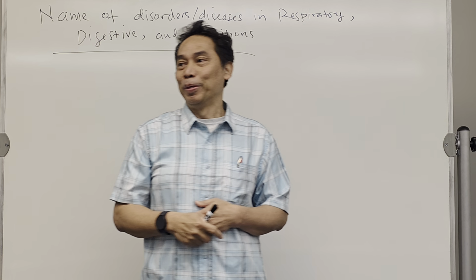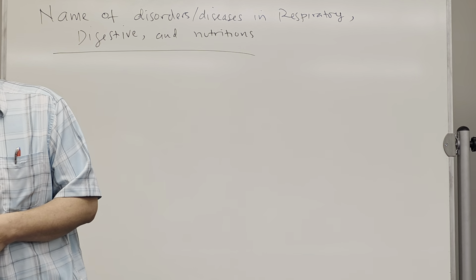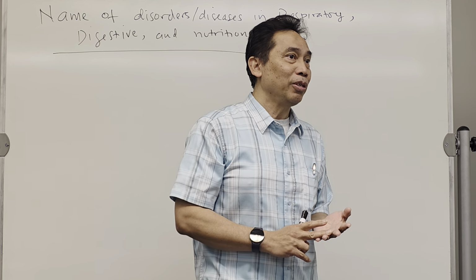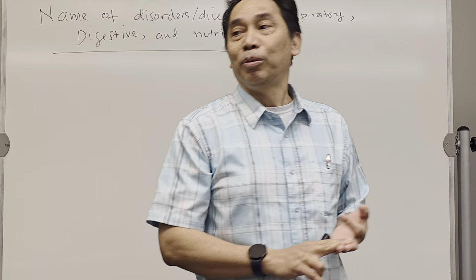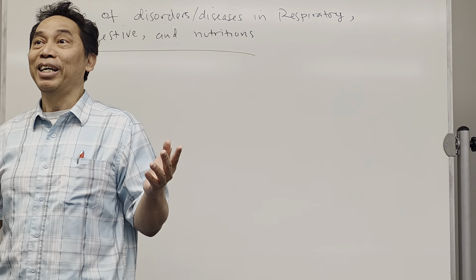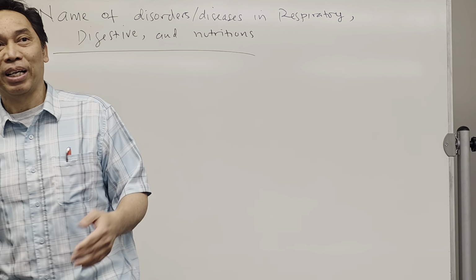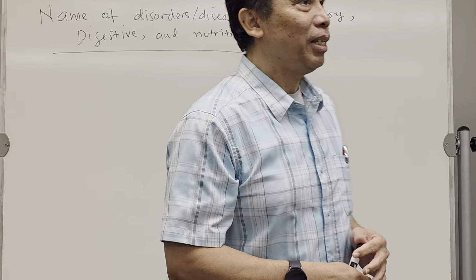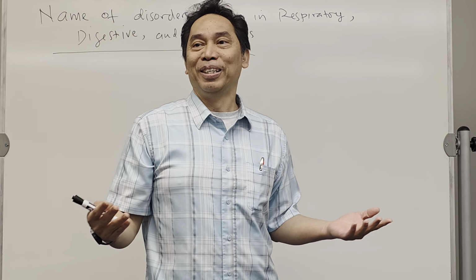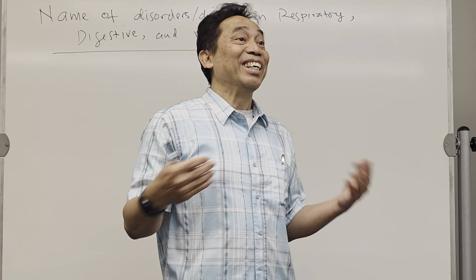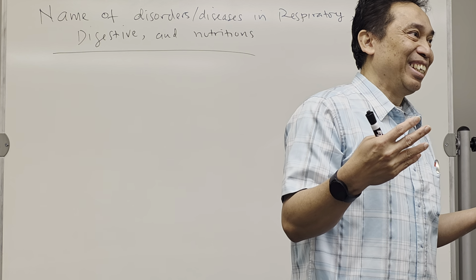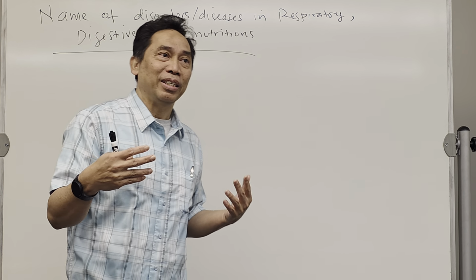What is TB? What kind of disease is that? Is it in the digestive system, respiratory system, or a nutrition problem? Respiratory system. It is tuberculosis, which is caused by bacteria called Mycobacterium tuberculosis. Pneumonia, what is pneumonia? It is a lung infection caused by bacteria or viruses.